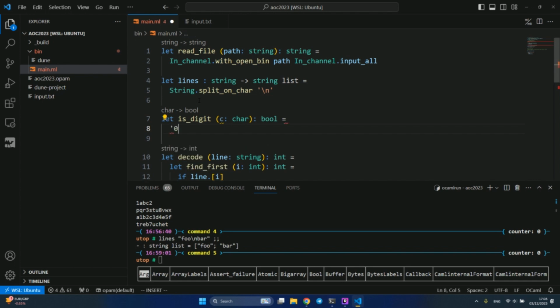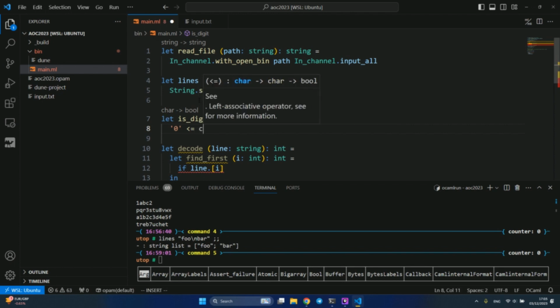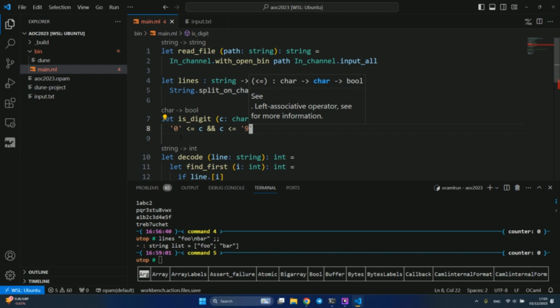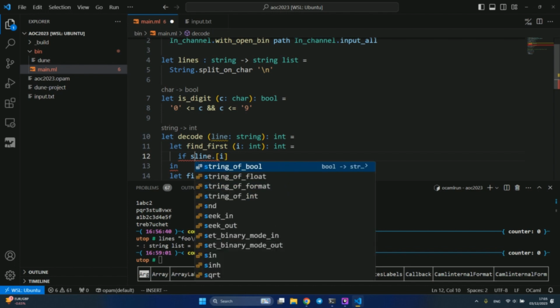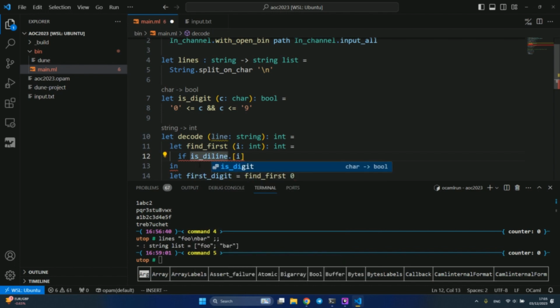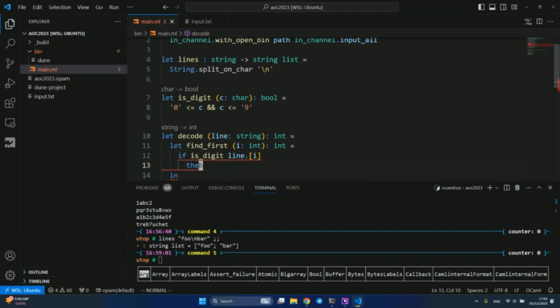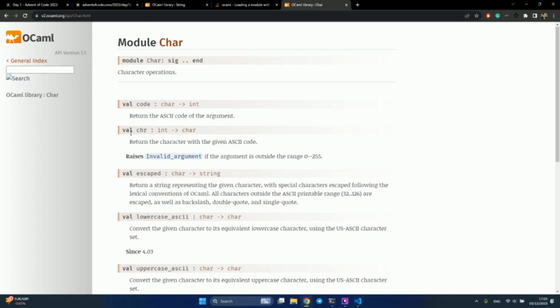So we can try to do something like this: '0' is less than or equal to c, and c is less than or equal to '9'. Basically, if our character is between those symbols, then it's a digit. So again we have this nice little function. If this character is a digit, then we will just return it. And we actually need to convert this character to a digit. Actually, there is also no function to convert a character to a digit.